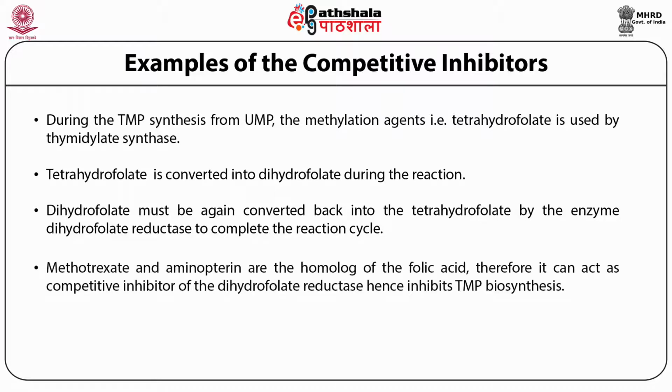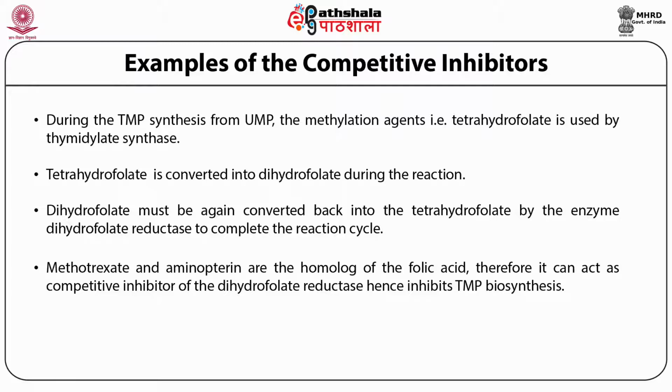And methotrexate and aminopterin are homologues of folic acid. If you remember, tetrahydrofolate is a coenzymic form of folic acid. So structurally, methotrexate and aminopterin are homologous to tetrahydrofolate, as well as to the dihydrofolate that is produced in this reaction.